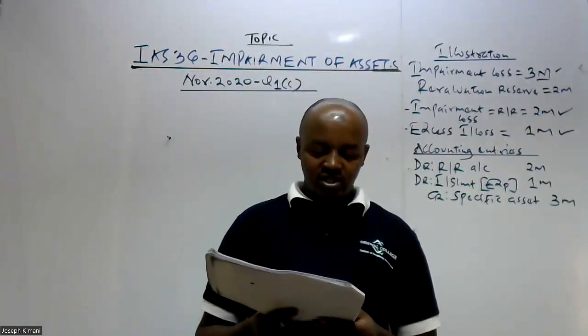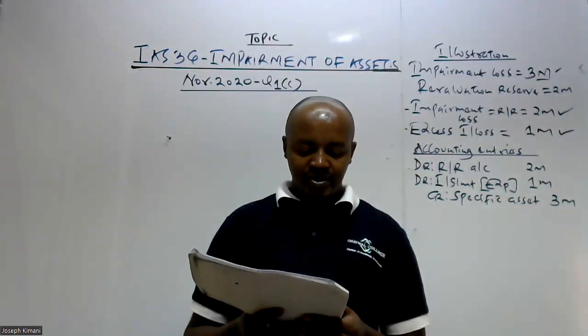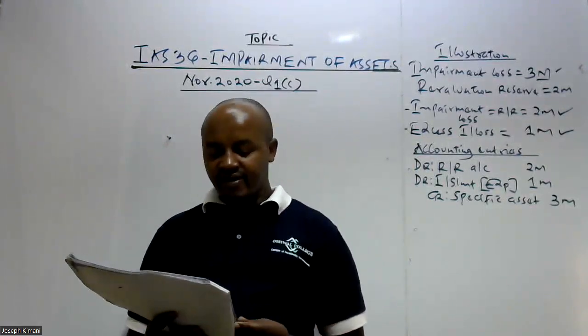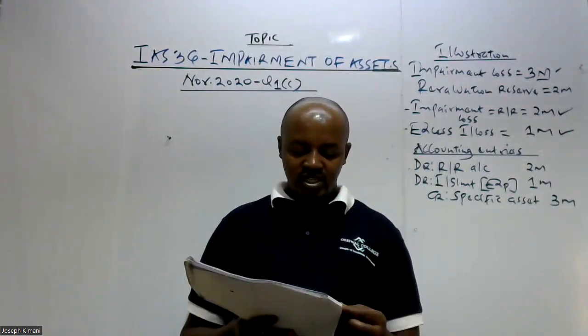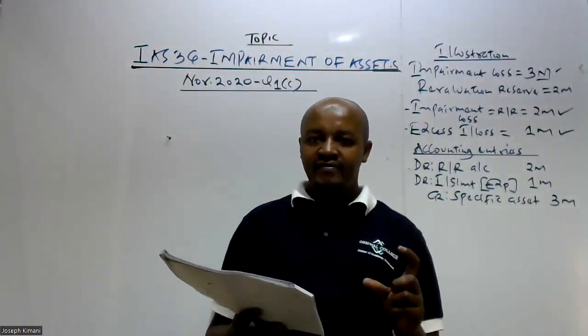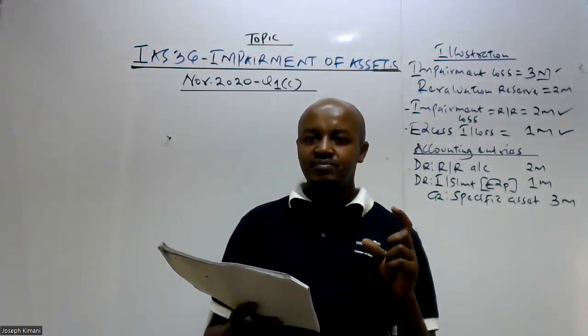We are told that the machine was not covered by insurance. And then a power surge, a problem with the power during the year ended 31st December 2019, reduced the machine's production capacity and shortened its expected life. So that is evidence which shows that this machine could be impaired.